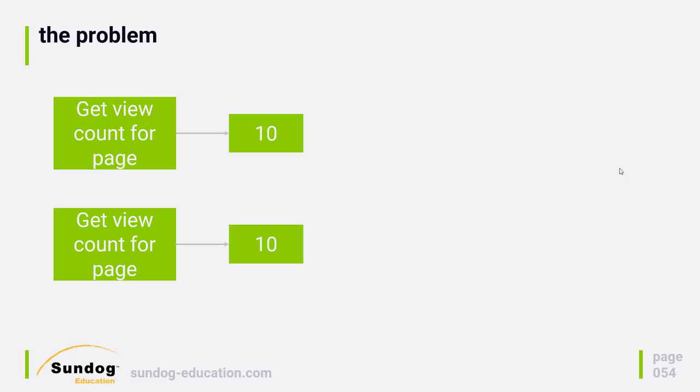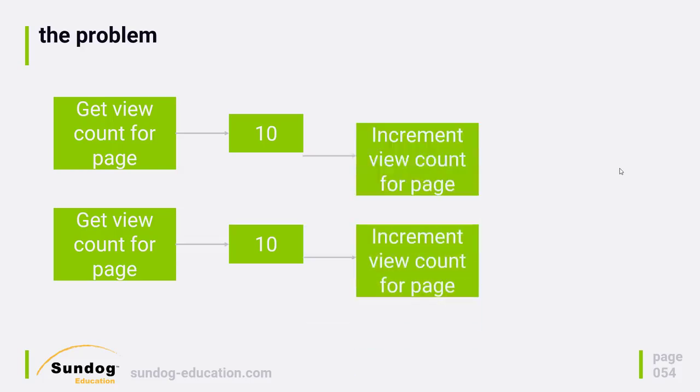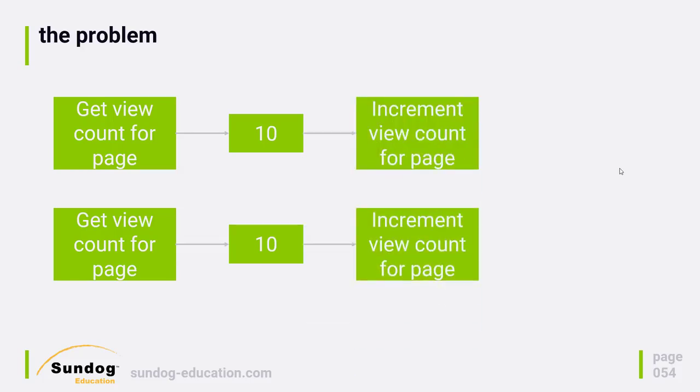Let's say it comes back with the number 10. 10 people have looked at this page so far. Now both of these clients want to increment that at the same time. So they're going to go ahead and increment the view count for that page and figure out that I want to write a new update for this document that has a view count of 11. And they will both in turn write a new document update with a new view count of 11. But it should have been 12.